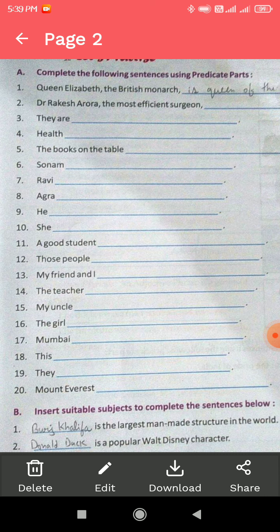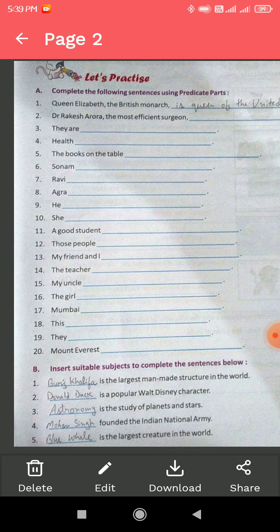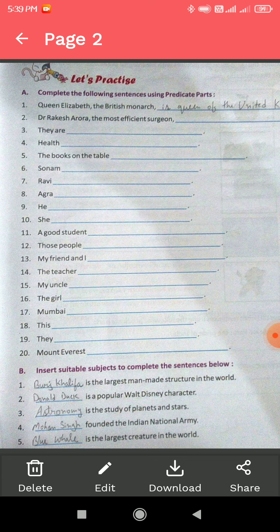Mumbai is the capital of Maharashtra. This is your day. They are living. Mount Everest is the highest peak in the world. So these are the incomplete sentences we have to complete using predicate parts.